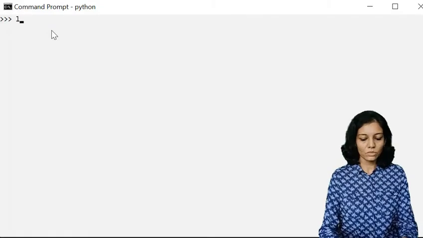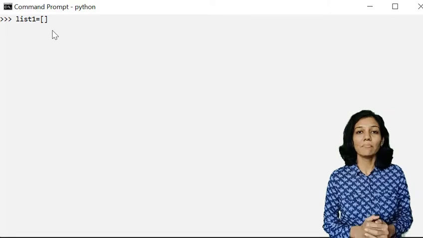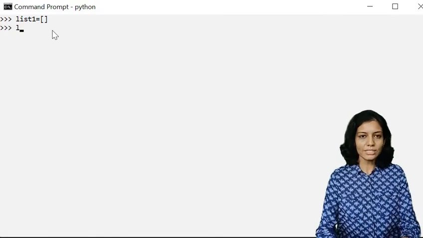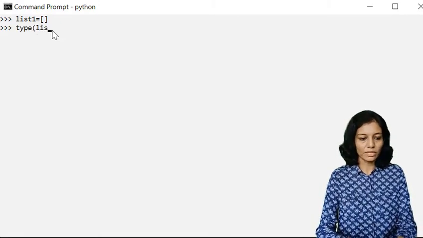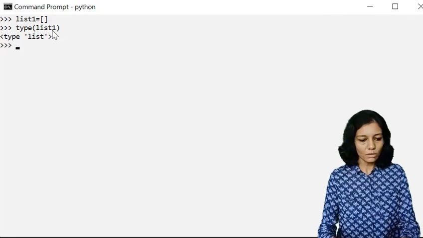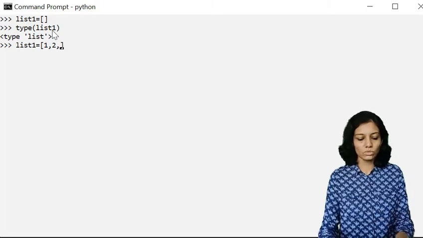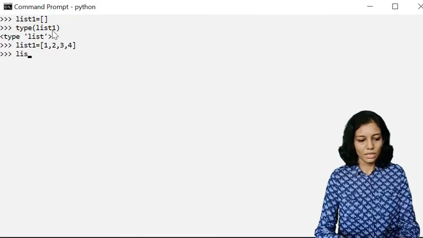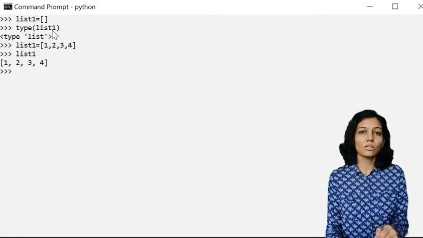Here I'll be using one variable called list1, and right now I am implementing an empty list. So within the square brackets I am not supposed to write any element. Let's check the type of the list variable. It is going to give me type list. Now let's assign some values, that is 1, 2, 3 and maybe 4, which are elements of the list. If I print it, it is going to give me these elements. Now this consists of all integers.